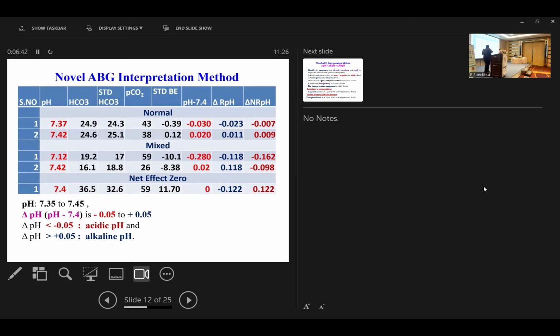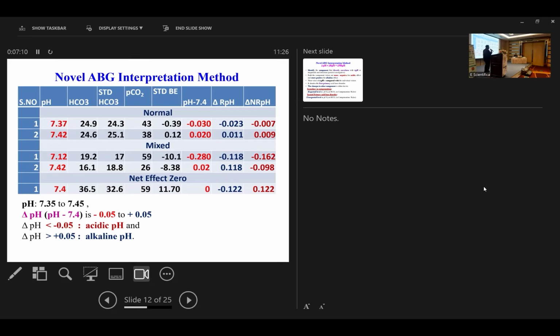So I've shown some examples. You can see that the pH is 7.37, and this is the total change in pH, minus 7.4. I have calculated this using the previous formulas, delta RPH and delta NRPH. So if you see, this delta pH is due to both the changes. If you add these two, you'll get this. Similarly, the pH is 7.12, the pH change is minus 0.28, so this is due to changes in both.